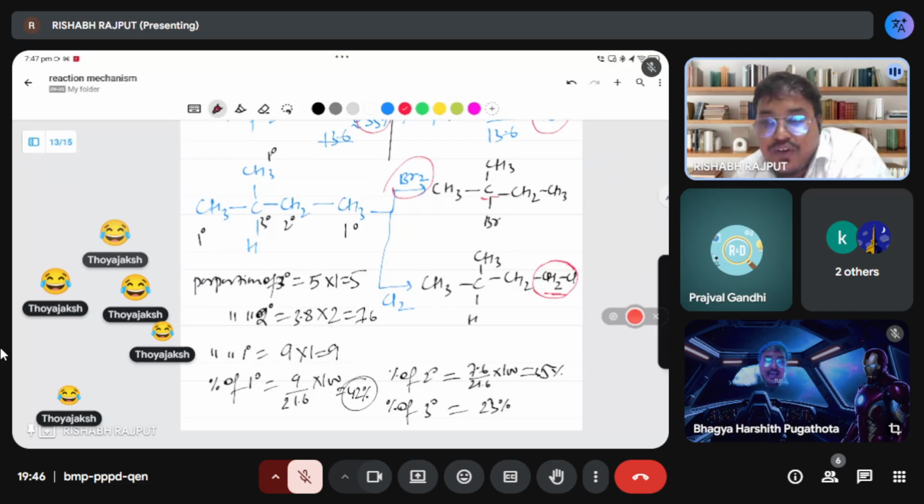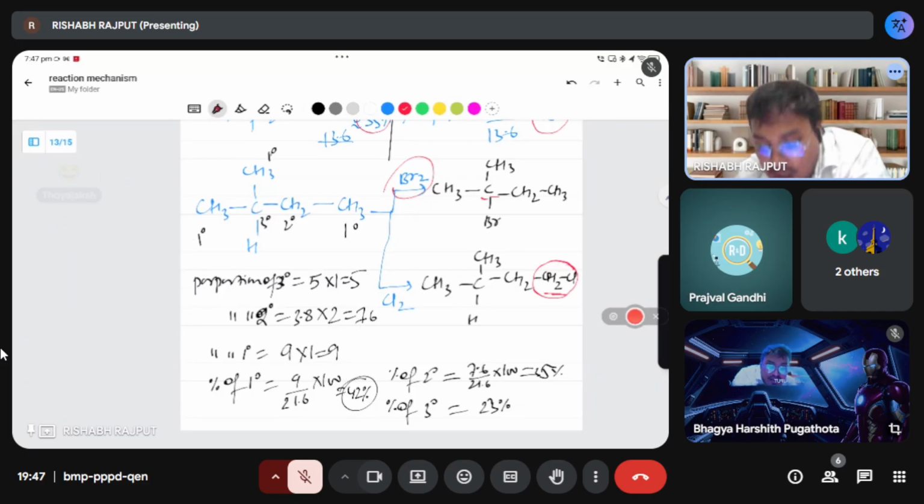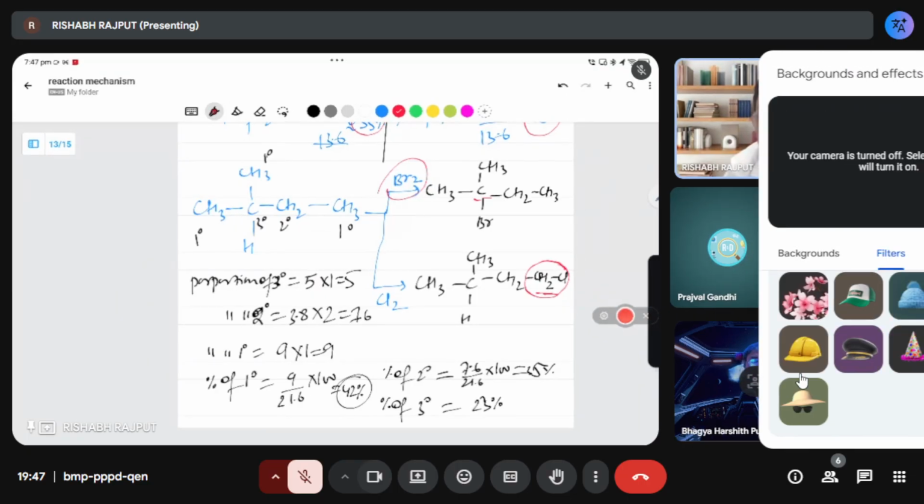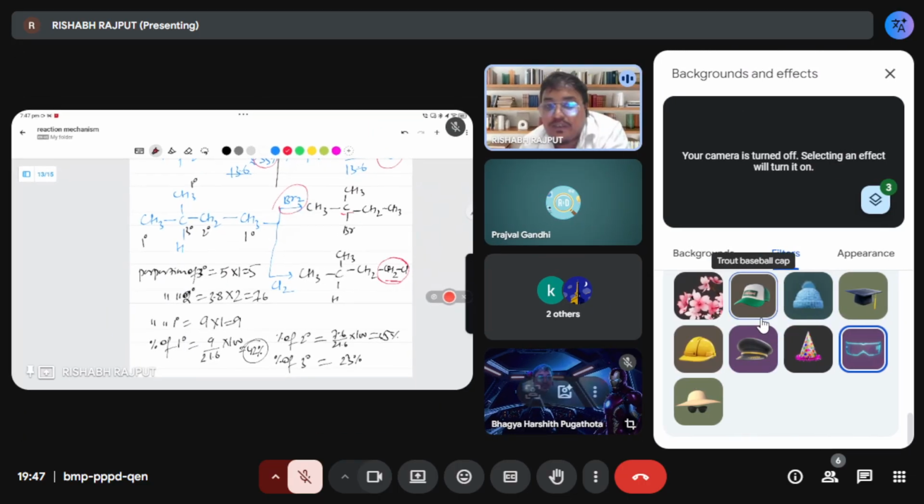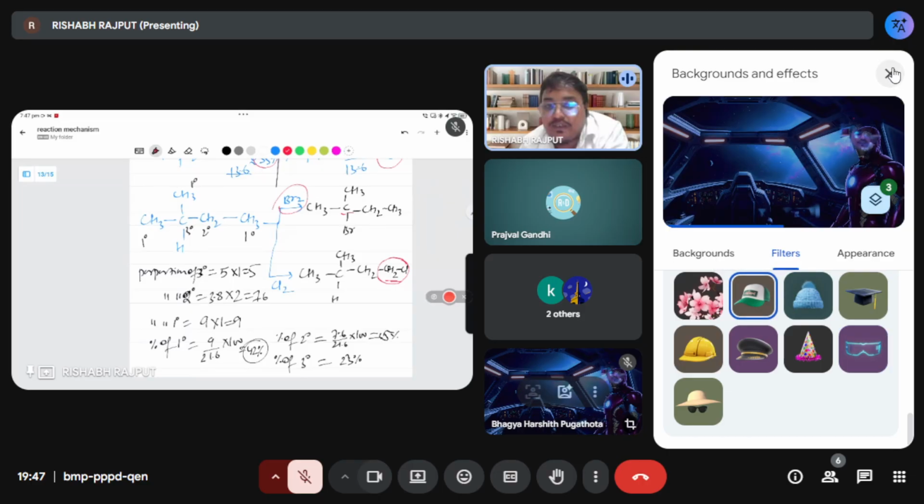Till now I explained the free radical substitution mechanism. Now I will explain the chlorination, how you will get the percentage of chlorination, how much percentage of 1 degree, 2 degree, 3 degree will be there. So this thing I will explain in your lecture. Don't worry. I will share with you video lecture.